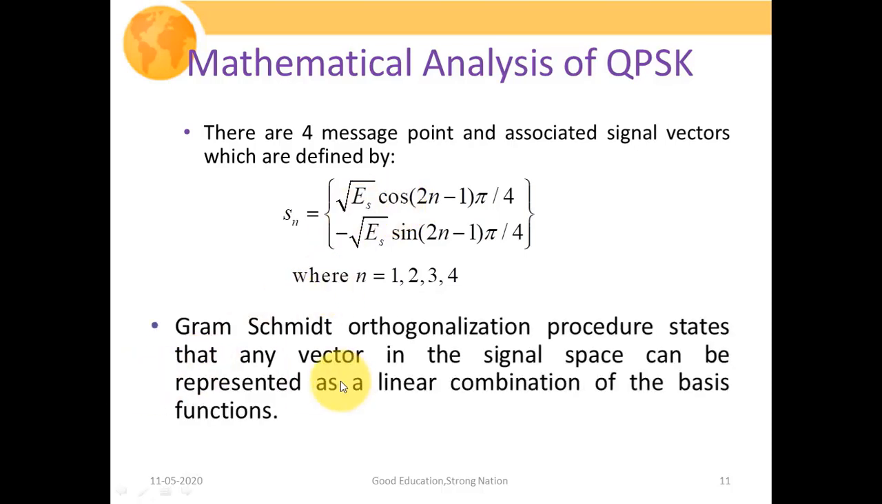The Gram-Schmidt orthonormalization procedure states that any vector in the signal space can be represented as a linear combination of basis functions. If you have gone through the Gram-Schmidt orthogonalization procedure, you have already studied that, and it is easier to understand. But if you haven't, in simpler words, we are trying to represent our composite QPSK signal as a linear combination of two basis functions, phi1(t) and phi2(t), which are orthogonal to each other. So in general, this is what I'm trying to tell you.